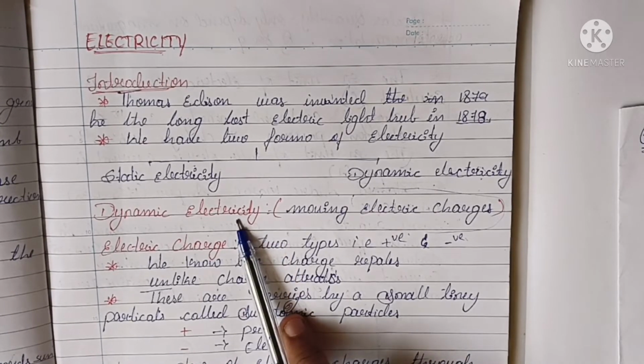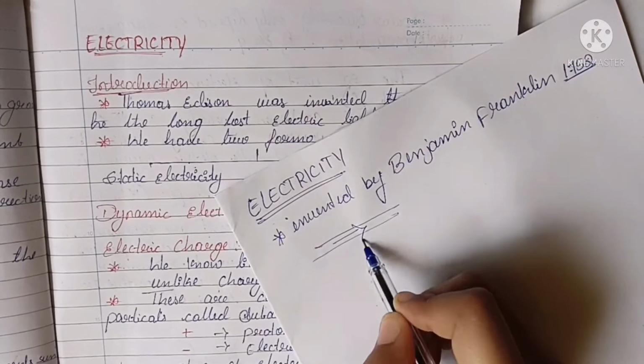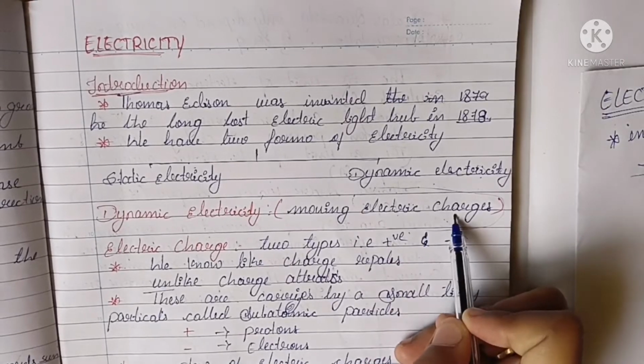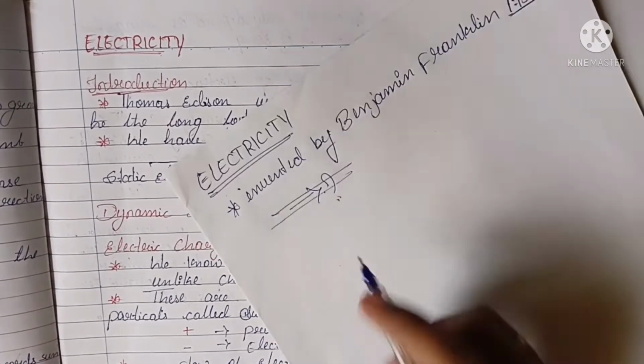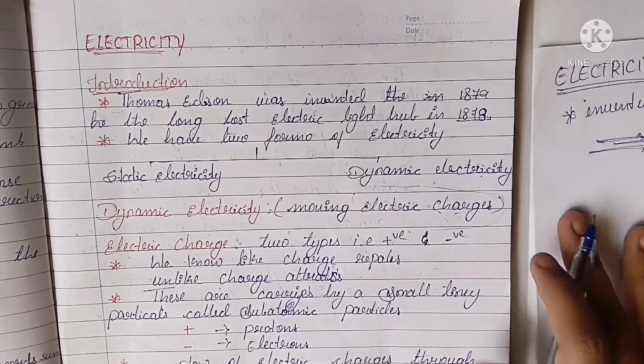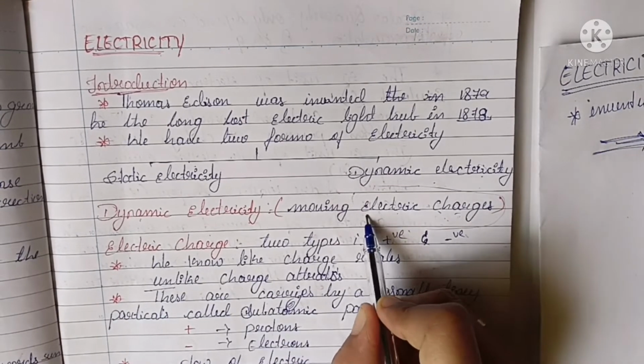See, moving in one direction, something is moving. What is moving? The electric charges. Okay, so electric charges inside the wire moving in one direction, we are going to call it dynamic electricity. Let's dive deep into these electric charges.